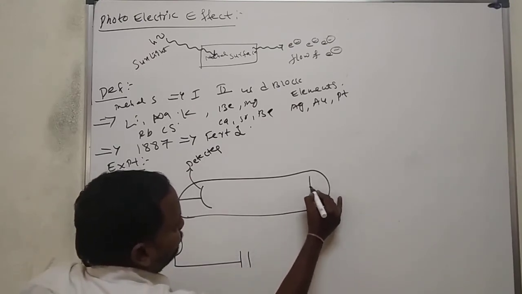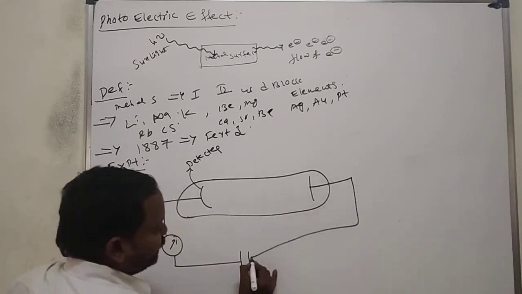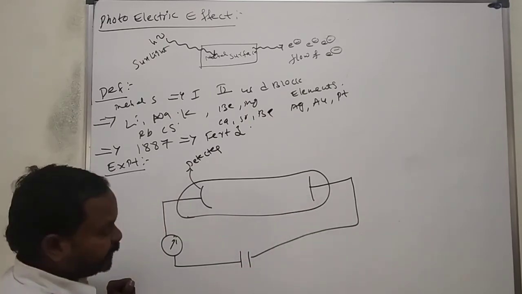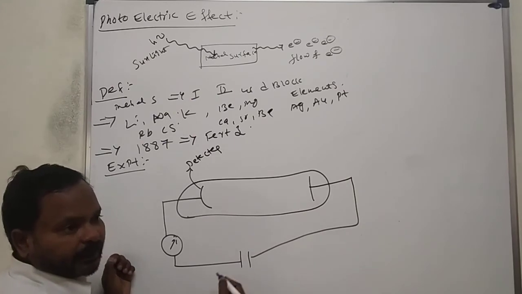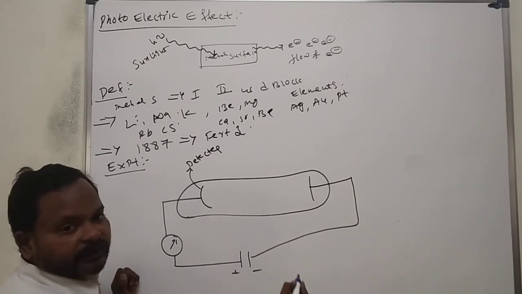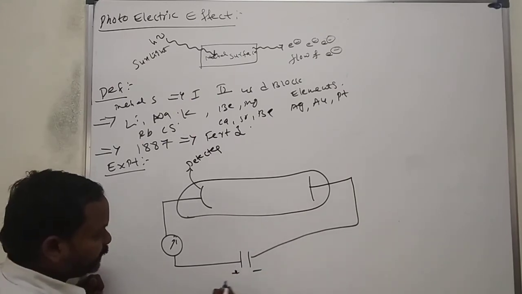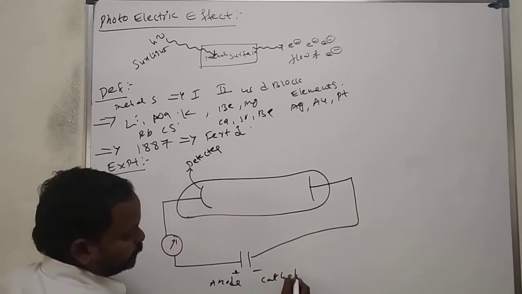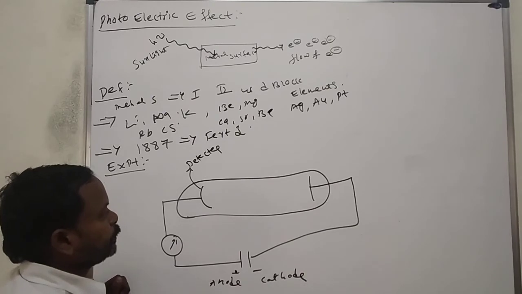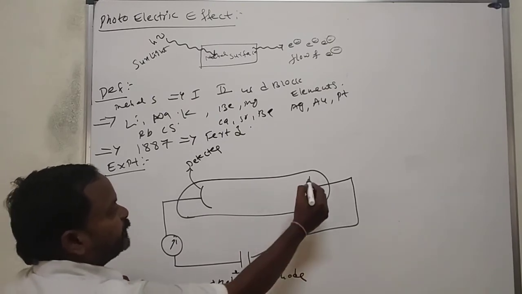Here he put one metallic surface. He said this side has positive charge, which means anode, and the negative charge means cathode. Here, this is the metal surface.